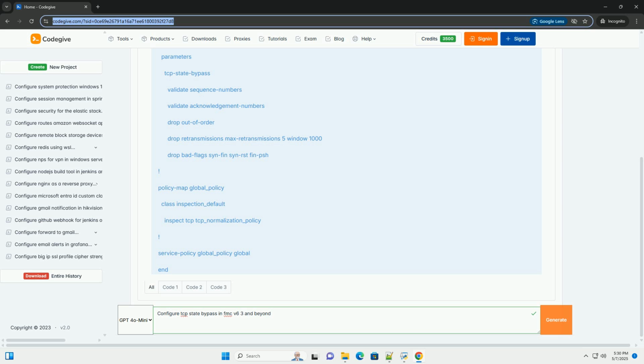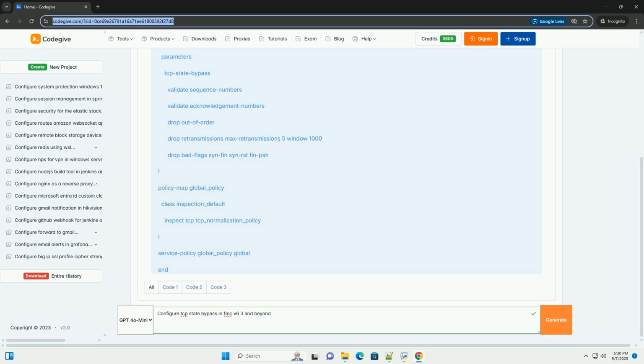Maximum segment size: the maximum number of bytes that FTD can expect in a TCP segment. Exceeding this value will drop the packets. TCP window scale option: you can enforce the use of this option by checking the appropriate checkbox to enforce that a window scale option should be seen.